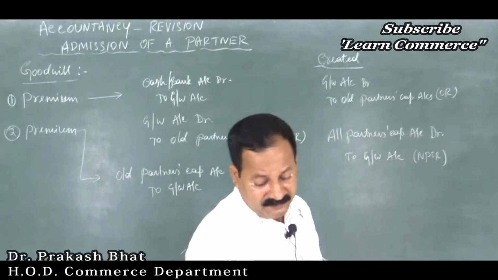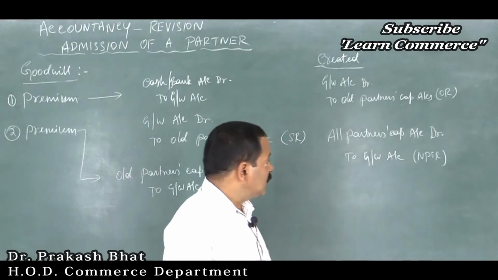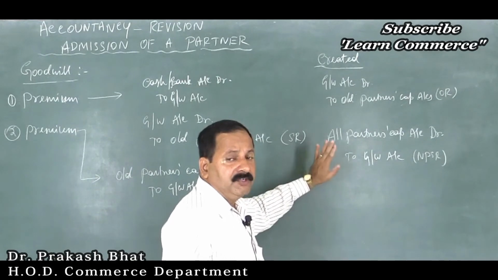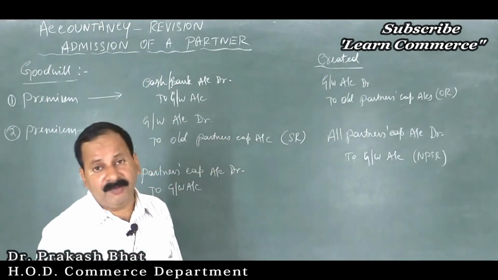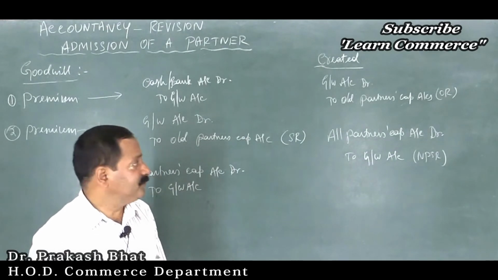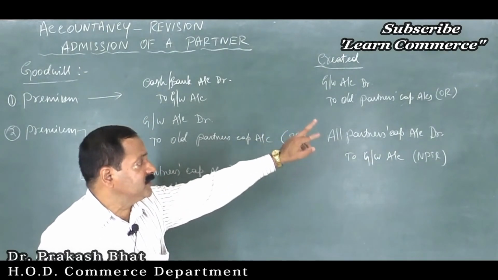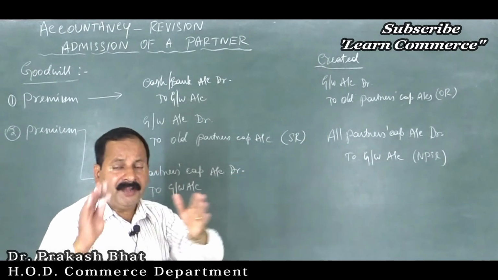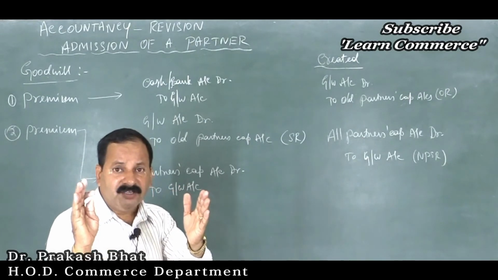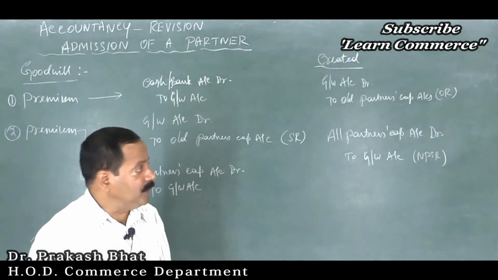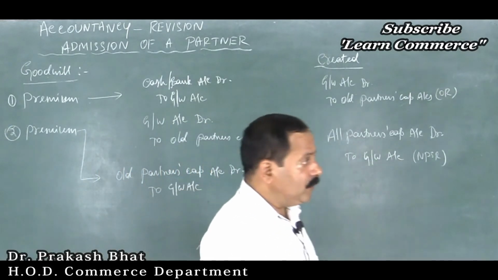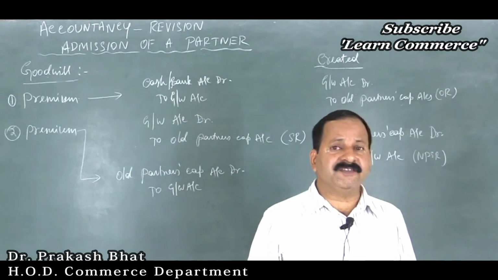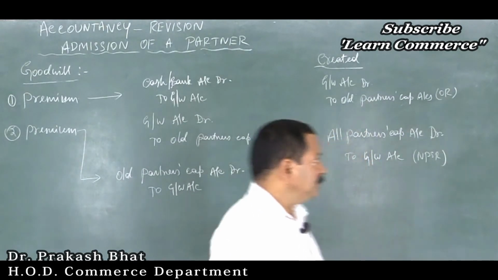I have solved many problems on this. Correct. So these are the four, and even under the fourth method, goodwill will not appear in the balance sheet because we are closing the goodwill account. Goodwill account debtor to old partners capital account, isn't it? Then all partners capital account debtor to goodwill account. So there will be entry on both sides of the goodwill account, and the goodwill account automatically gets closed when you pass these entries. So there will not be a balance in the goodwill account. So the goodwill account gets closed. Right? So that is what we have to do here.